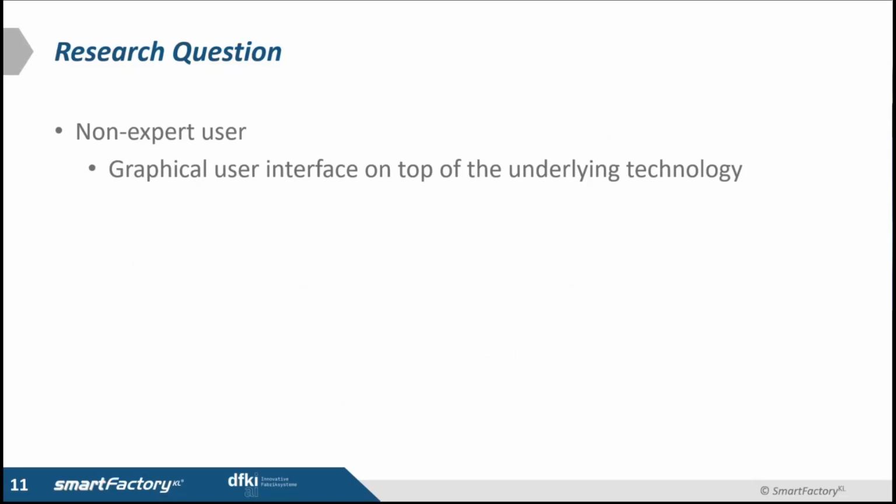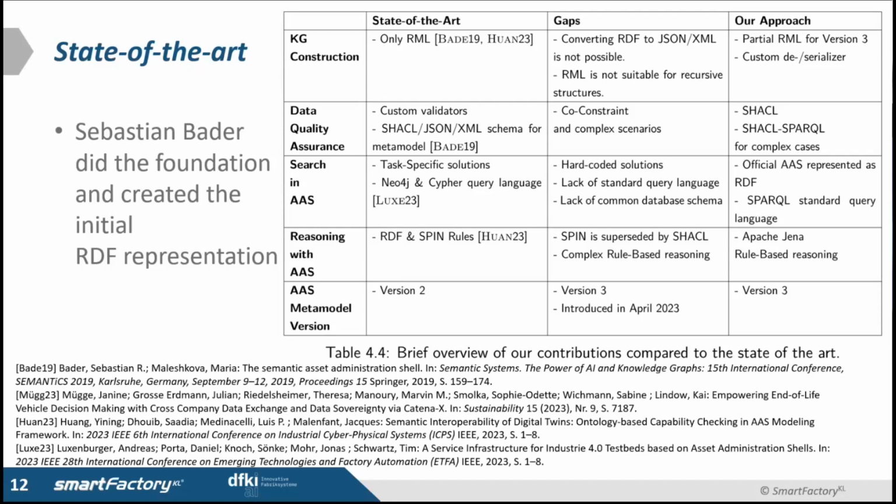The other aspect is about non-expert users. Our stakeholders in circular economy have no idea about RDF, knowledge graphs, even AAS. So we need to know what the possible approaches are to hide this complexity and make the process easier. Regarding the state of the art, here you can see a summary of the most relevant work.